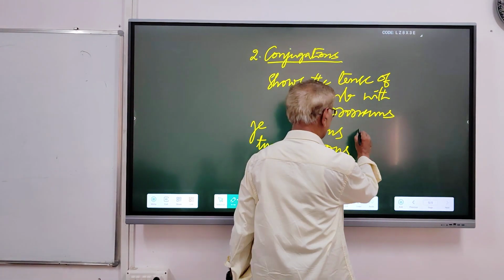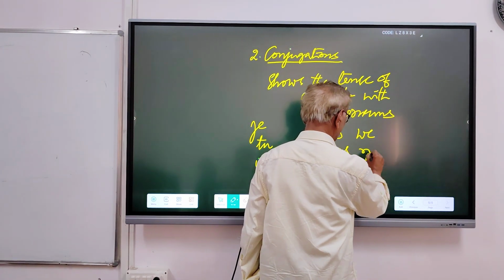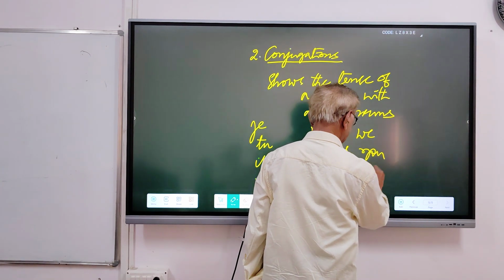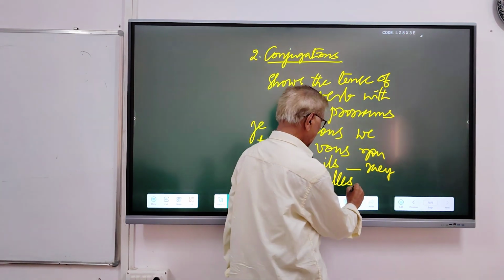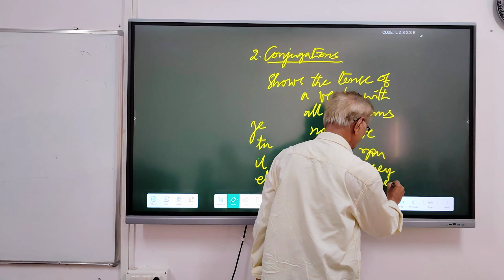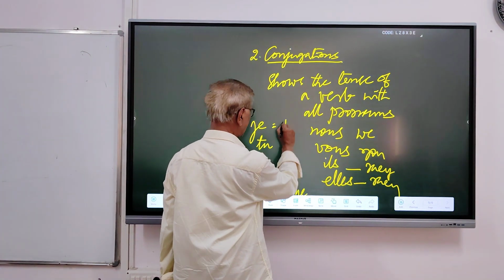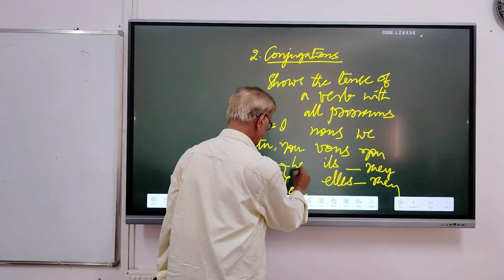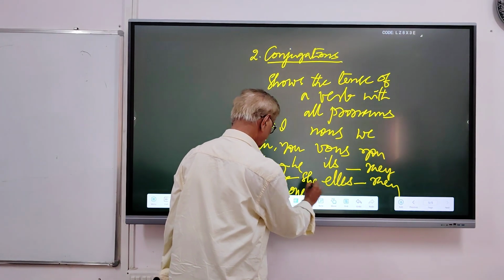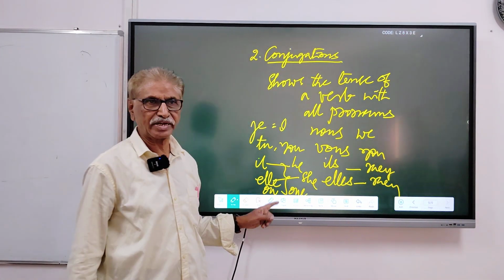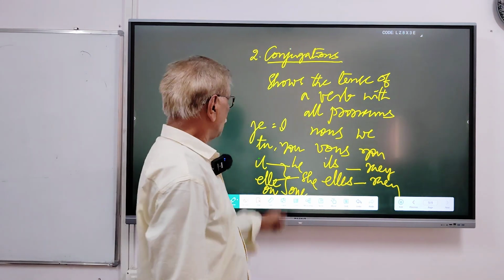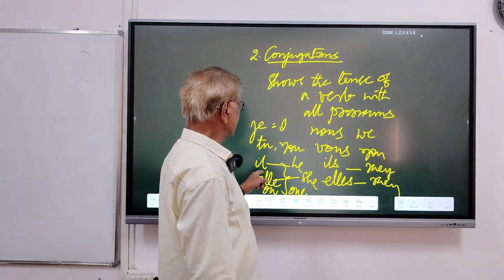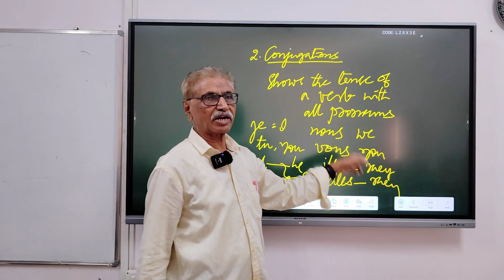Nous, we, vous, you, il, they, masculine, elle, they, feminine. Je is I, tu is you. Il, he, elle, she, one is on in French. We have to learn the conjugations with these pronouns.